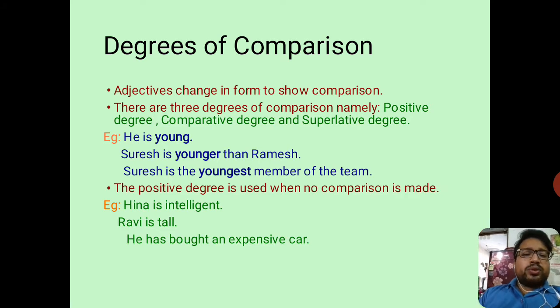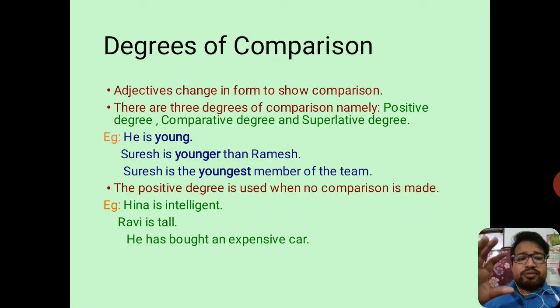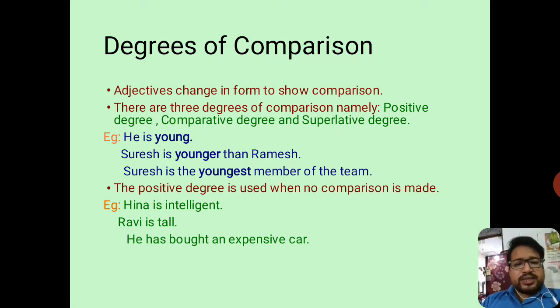So as I have already told you, the positive degree is used when no comparison is made. When there is no sense of comparison, positive degree is used. For example, Hina is intelligent. So it shows one quality of Hina which is being intelligent. Ravi is tall. So it shows the quality of Ravi being tall. He has bought an expensive car. So the adjective expensive shows the car is very costly.